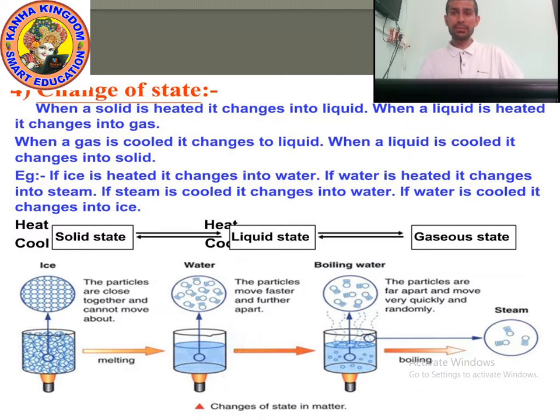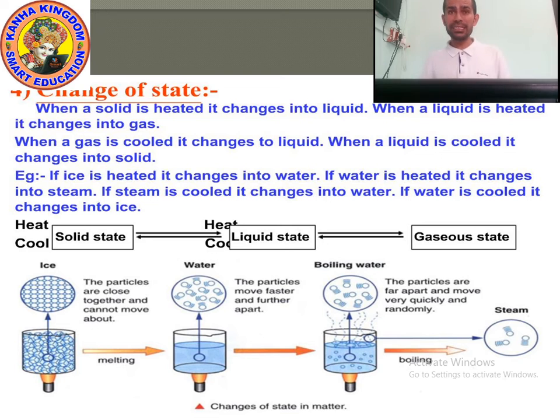So the question is, can we change the state of matter? Can we change solid into liquid, liquid into gas? Can we change again gas into liquid, liquid into solid? Is it possible? Yes, it is possible. When a solid is heated, it changes into liquid.